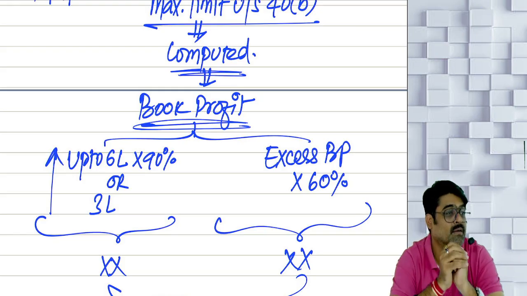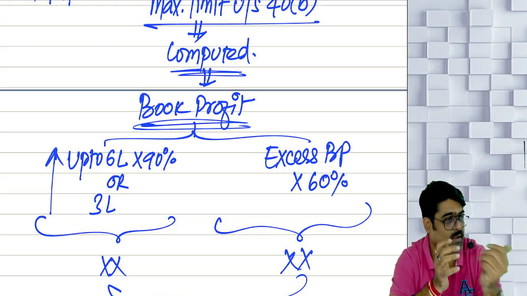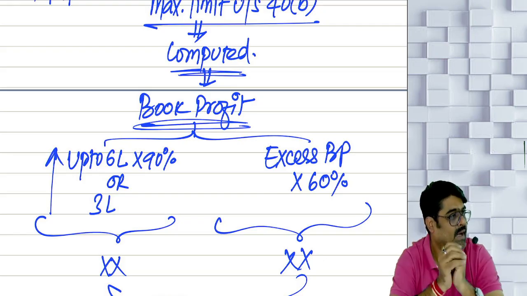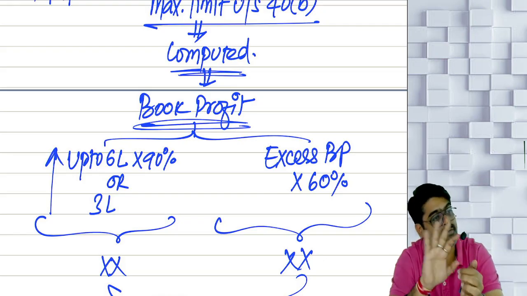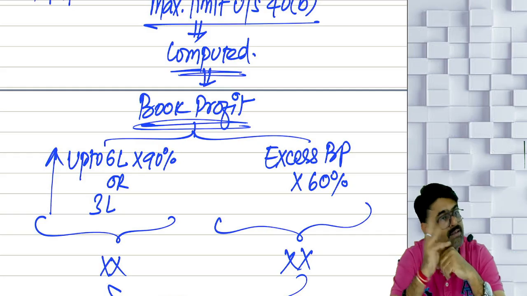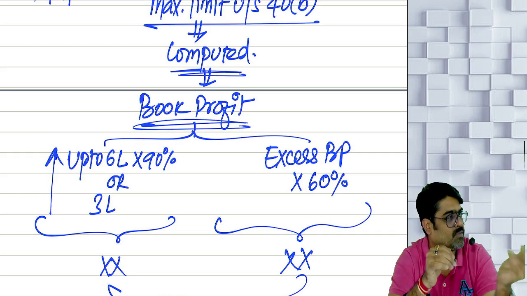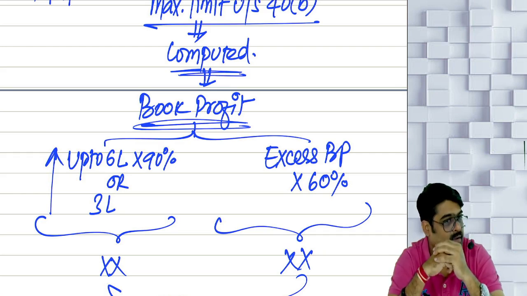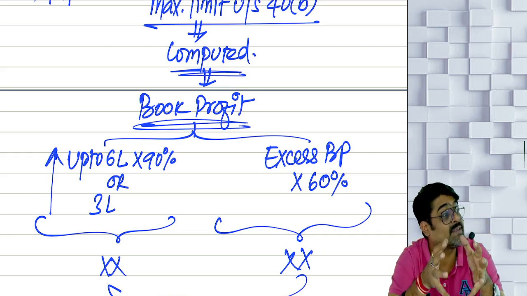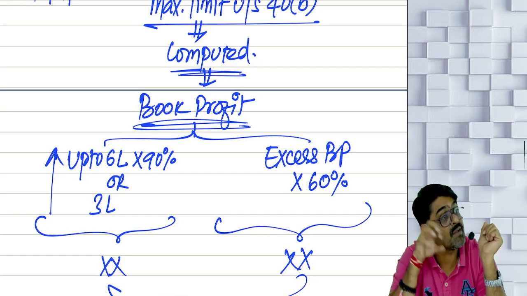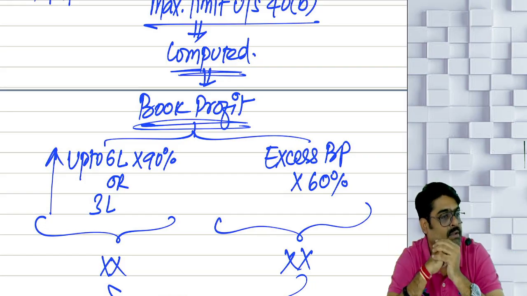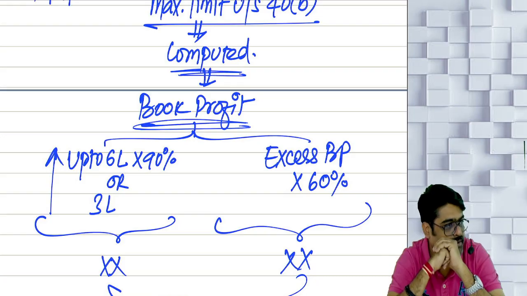First 6 lakh, 90%: 5 lakh 40 or 3 lakh, whichever is higher. 5 lakh 40. How much is the book profit over and above 6 lakh? 3 lakh. On that 3 lakh, calculate 60%: 1 lakh 80. 1 lakh 80 plus 5 lakh 40 is 7 lakh 20. If the book profit of the firm is 9 lakh, out of that, the firm can give a maximum of 7 lakh 20 as remuneration.